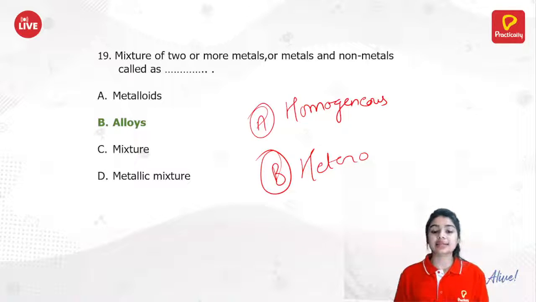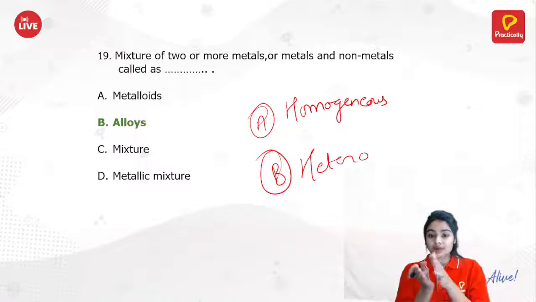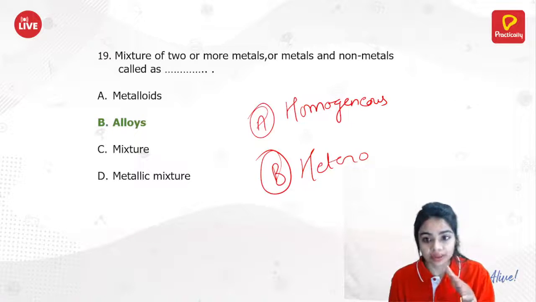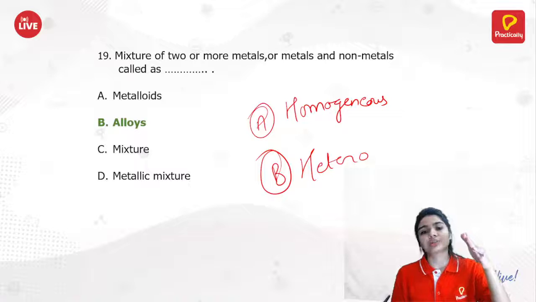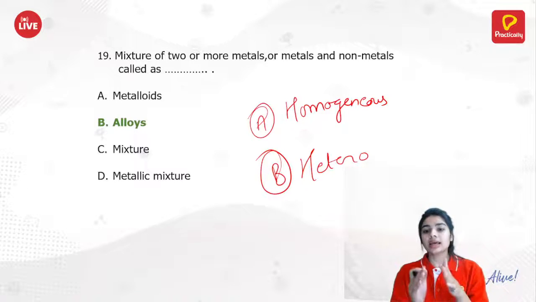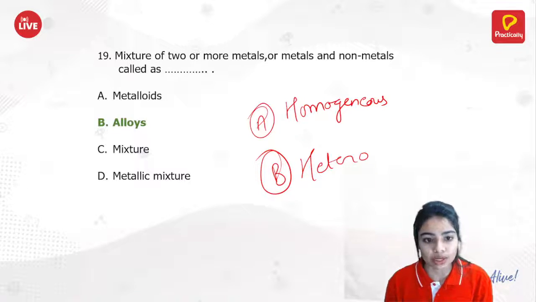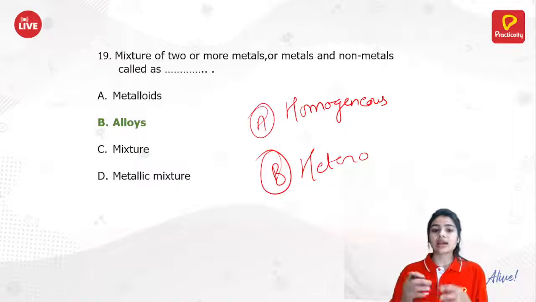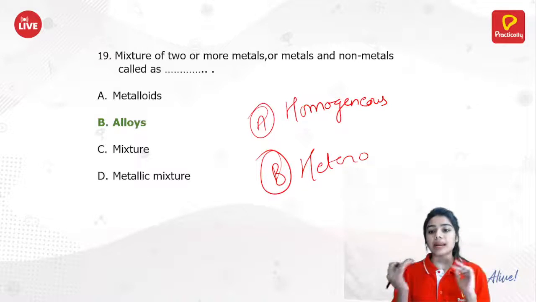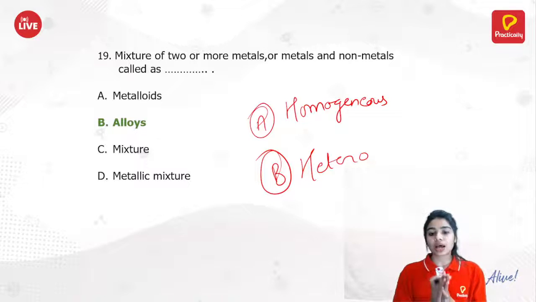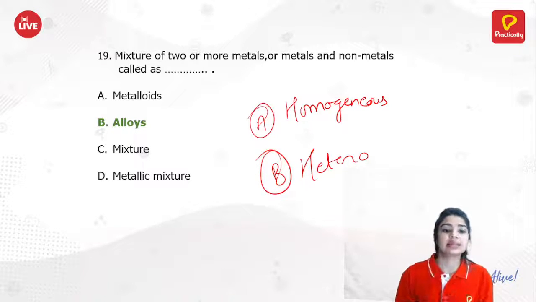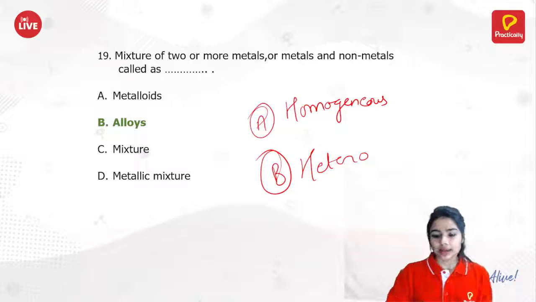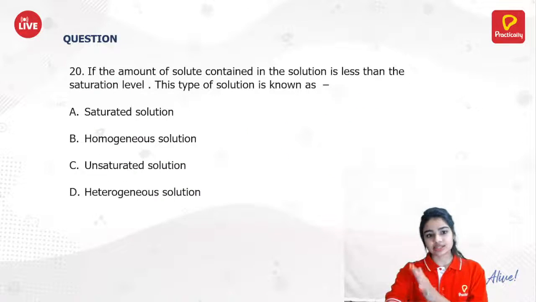Homogeneous, Nishant, that's correct. You can't find a layer of separation. Okay, in a heterogeneous mixture, we find a layer of separation, but in a homogeneous mixture, they are uniform throughout the solution. So in alloys, we are having two or more metals or a metal and a non-metal which are having a homogeneous phase. Okay, yes, Kartika, that's correct. It's homogeneous.